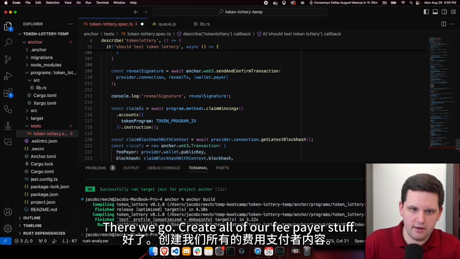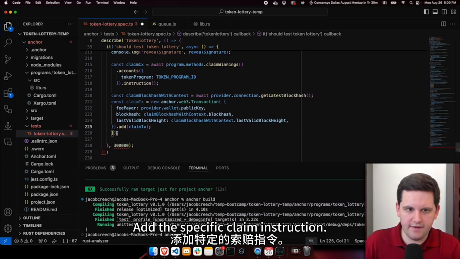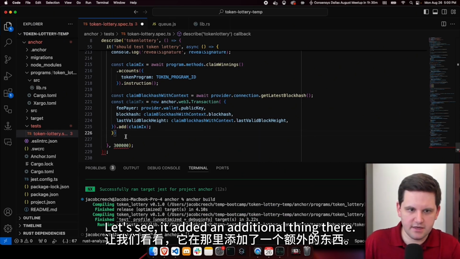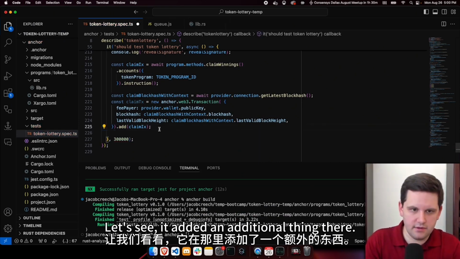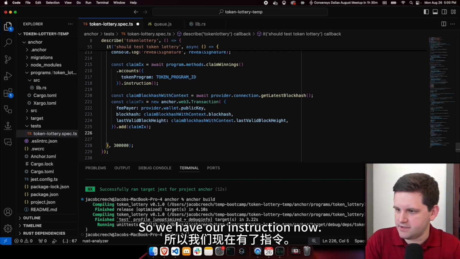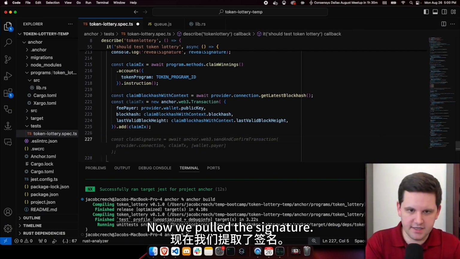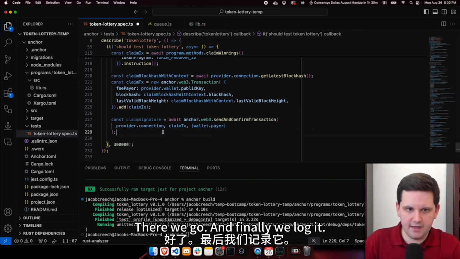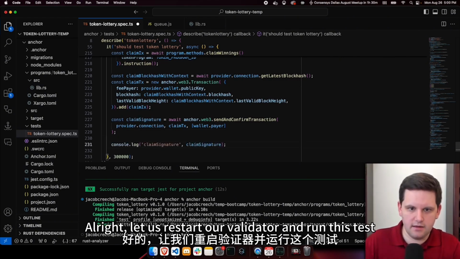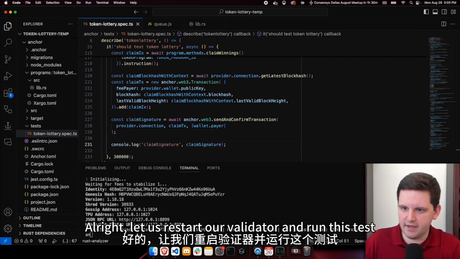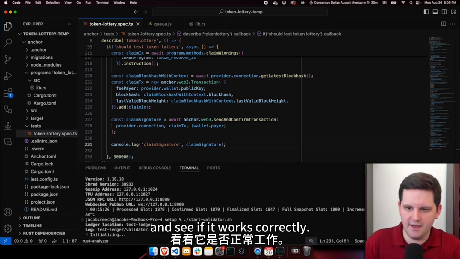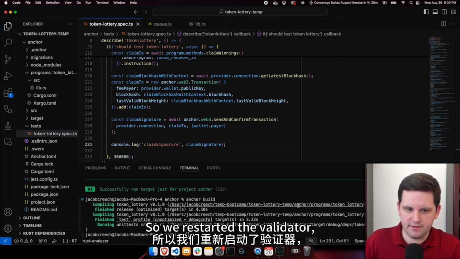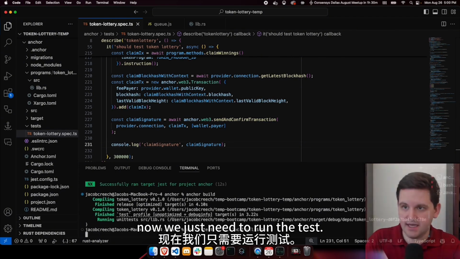There we go. Create all of our fee pair stuff. Add the specific claim instruction. Let's see, it added an additional thing there. So we have our instruction now. Now we pull the signature. There we go. And finally, we log it. All right, let us restart our validator and run this test and see if it works correctly. So we restarted the validator. Now we just need to run the test.